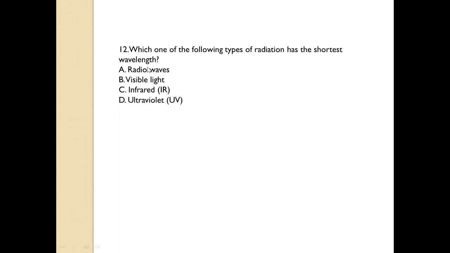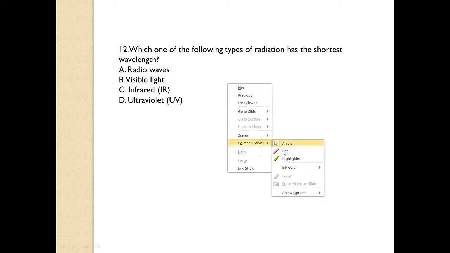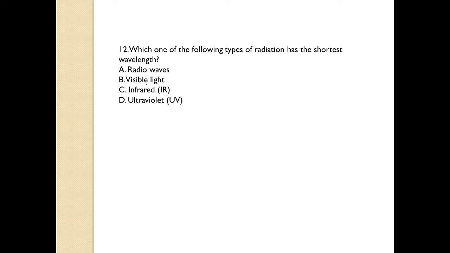Question number 12. Which one of the following types of radiation has the shortest wavelength? Radio waves, visible light, infrared, ultraviolet. So the correct answer is option D, which is ultraviolet rays, which have the shortest wavelength. Remember, these are gamma rays.